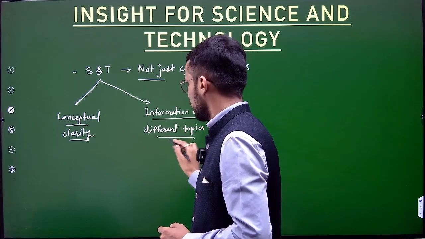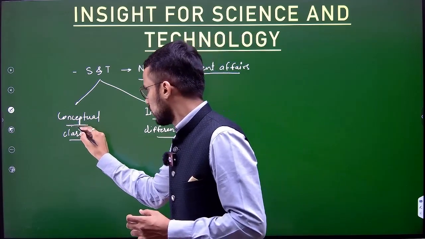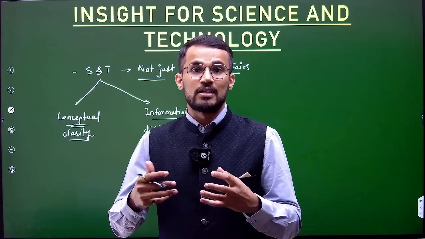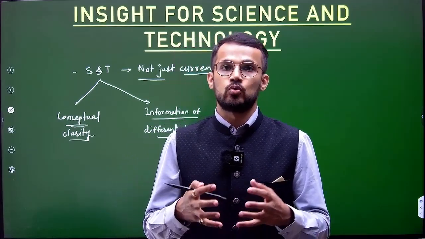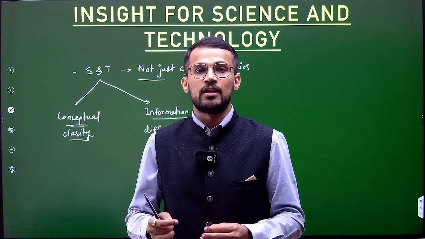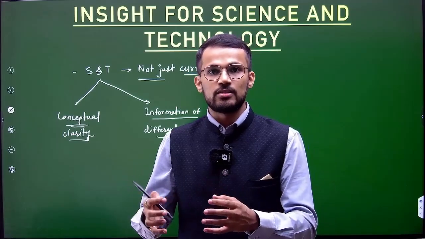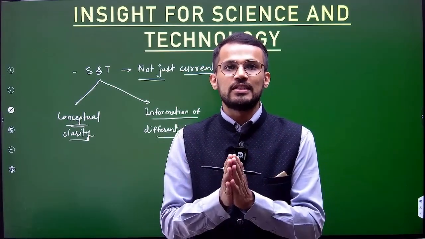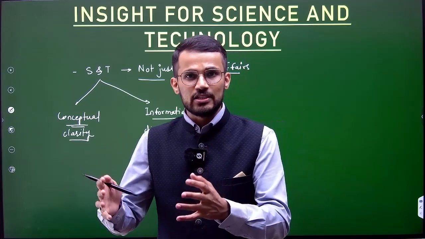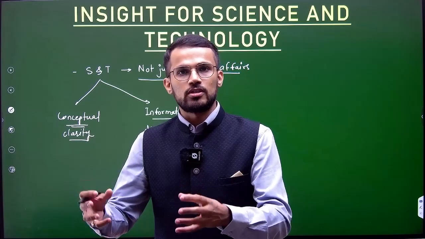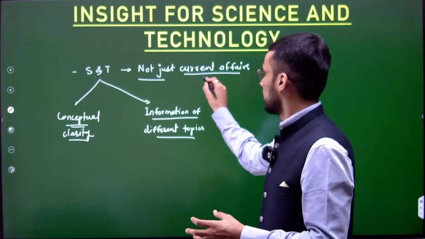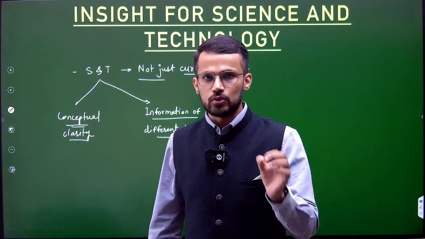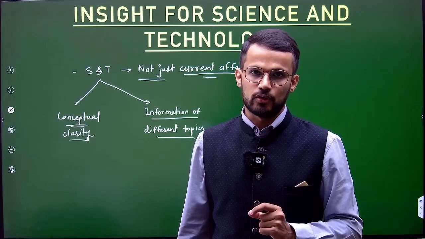So firstly, you'll have to focus on concepts that are there in this particular subject. For example, you should understand how exactly radars work. You should also understand what exactly is the mechanism for carrying out genetic engineering, because once you understand these things, it would be very easy for you to apply these concepts in various aspects of current affairs, right? So that's why conceptual clarity is the utmost important thing for science and technology.